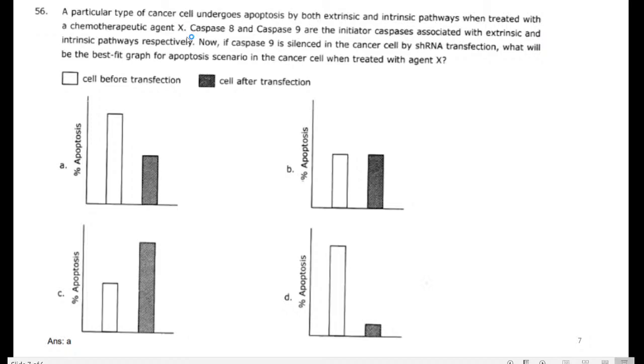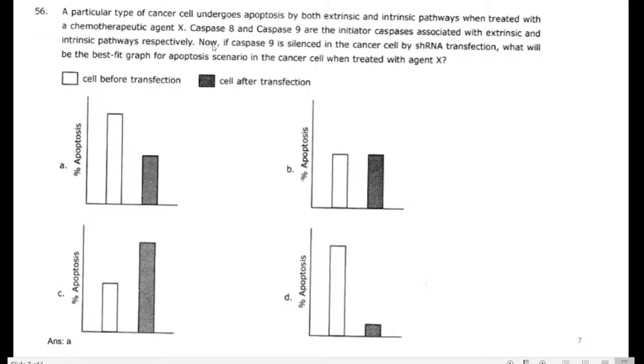The drug is X. Caspase 8 and caspase 9 are initiator caspases associated with the extrinsic pathway and intrinsic pathway respectively. So caspase 8 is the initiator of the extrinsic pathway, caspase 9 is the initiator of the intrinsic pathway.